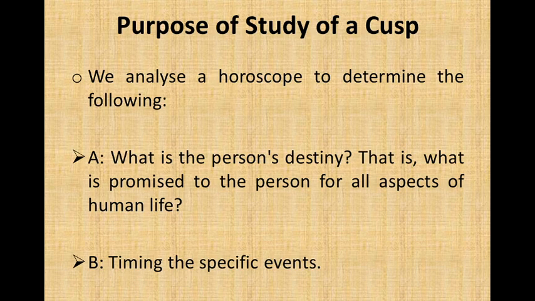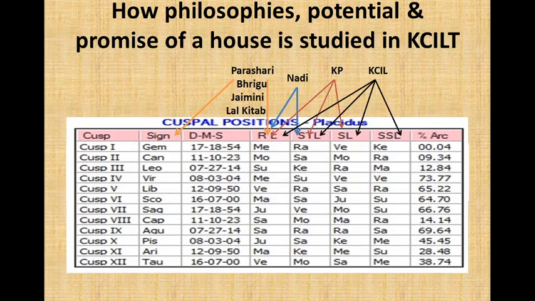Purpose of the study of a cusp. We analyze a horoscope to determine the following. A. What is a person's destiny? That is, what is promised to the person for all aspects of human life. B. Timing the specific events. Now, how the philosophy, potential, and promise of a house is studied in KCILT.